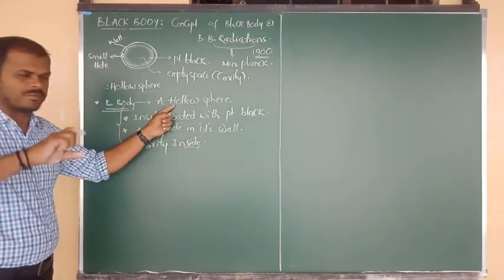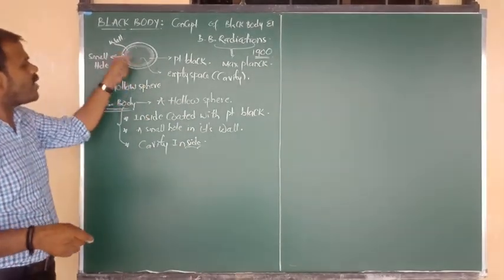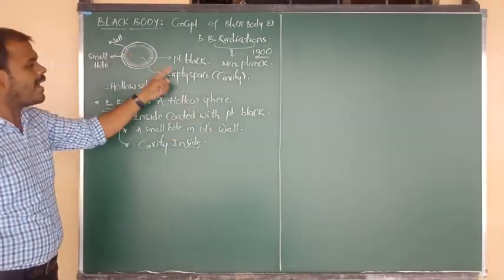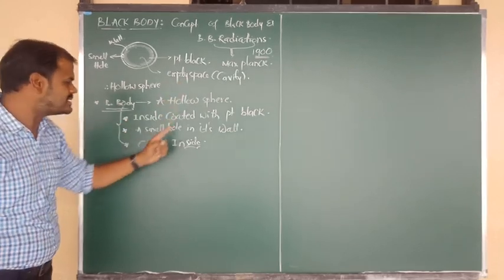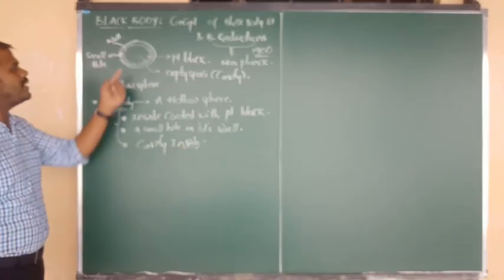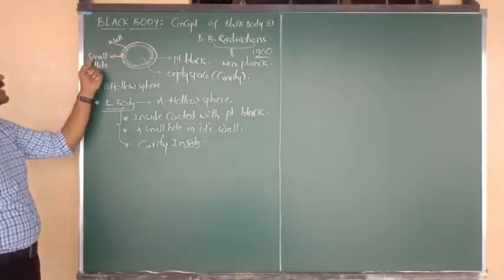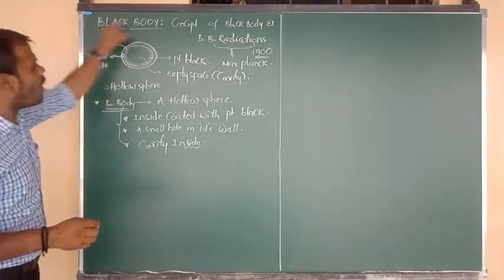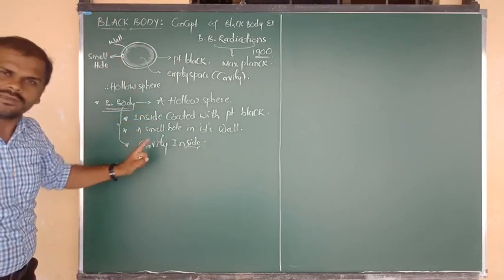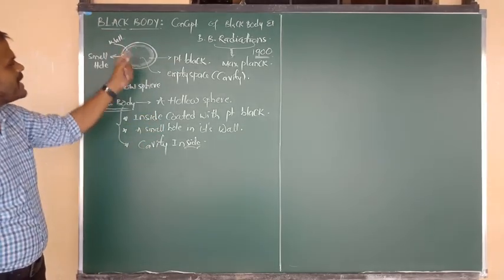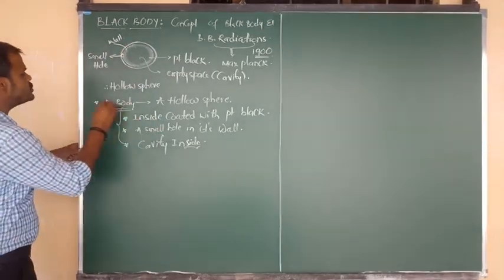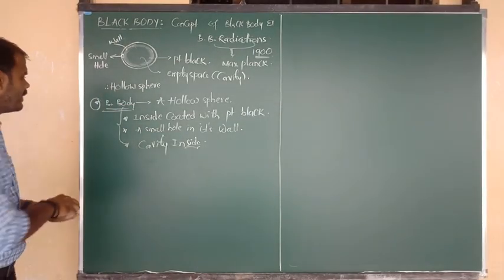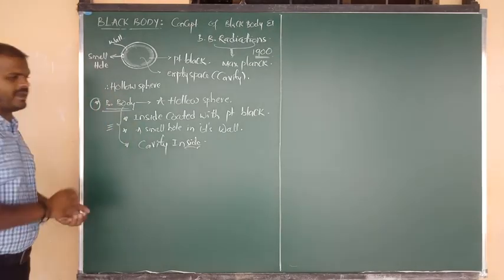That means it should be a hollow sphere, the inside walls should be coated with platinum black, the inside area should be completely empty, a cavity, and finally in its wall we can see a small hole. By applying all these conditions, a hollow metallic sphere acts as a black body. This is a very important point.